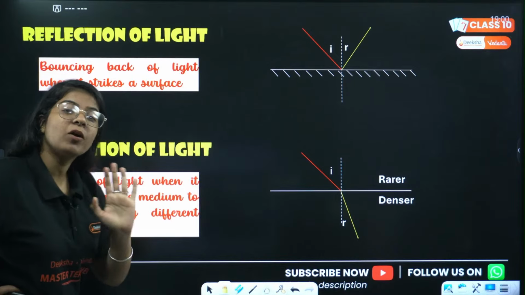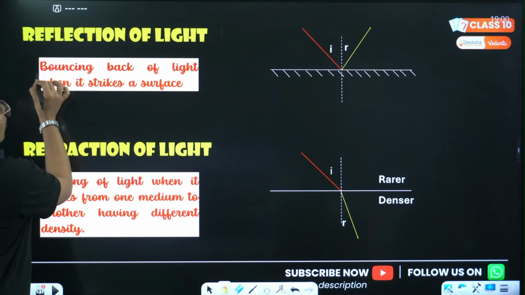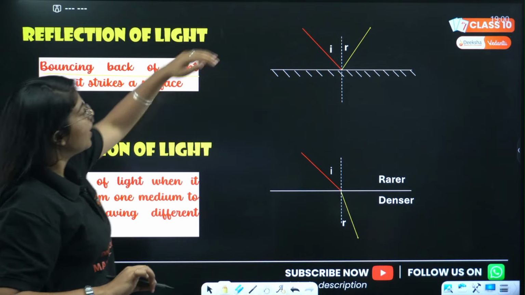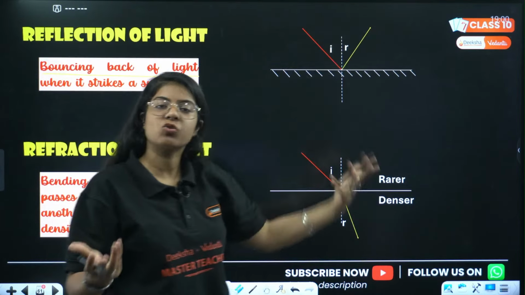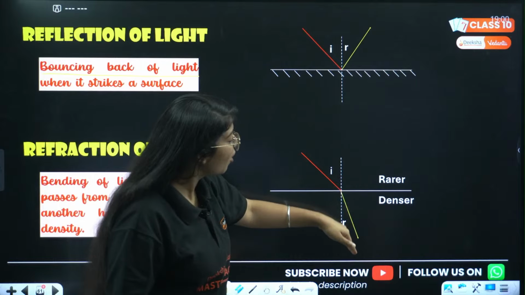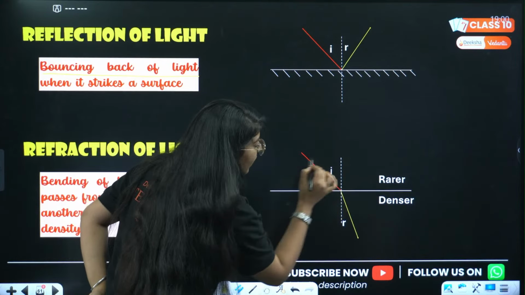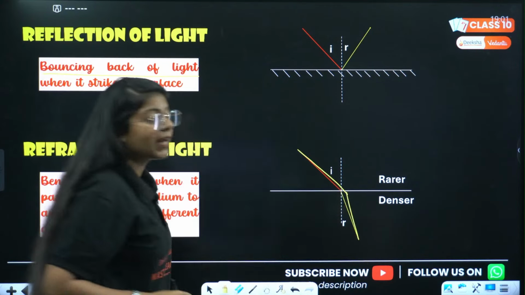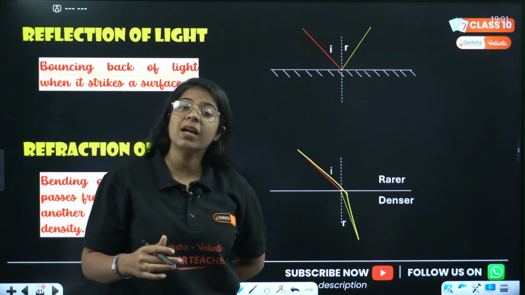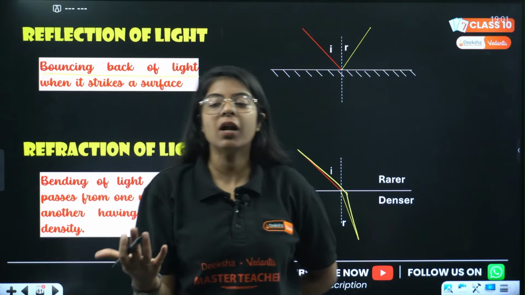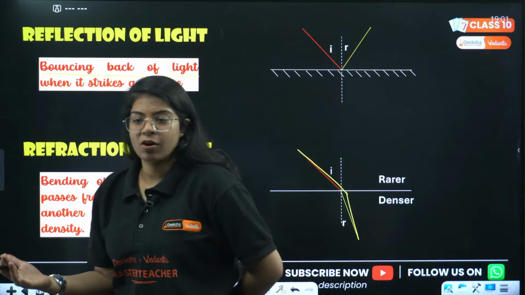Meanwhile, I'll talk about what is reflection. So, bouncing back of light. When light comes and bounces back, it is called reflection. Bending of light, it is not bouncing back, it is bending. When it goes from one medium to another of different density, it is called refraction of light.